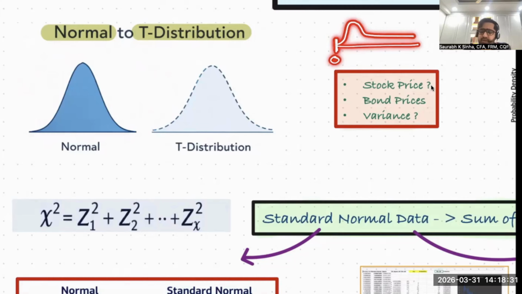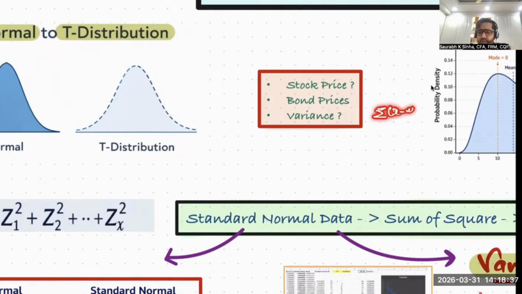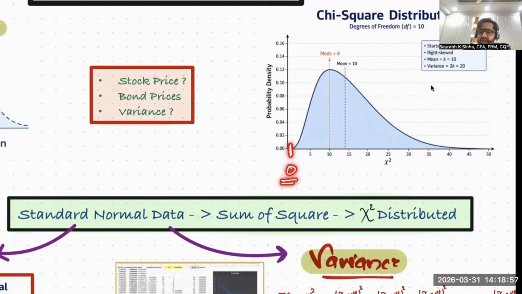We shouldn't. Similarly, variance. Why variance? What is the formula of variance? It is the summation of (x minus mu) whole square upon n. It is a square value and then you do the summation. How can any variance value go to negative values or below zero? It's not possible. So we need a distribution which is pegged at zero, and which can move up to infinity. Yes, stock prices can move up to infinity. The probability is very low, but it can. There is no limit to stock prices.